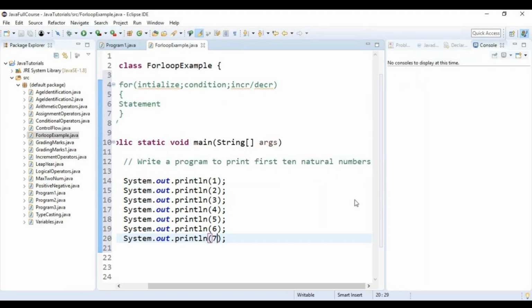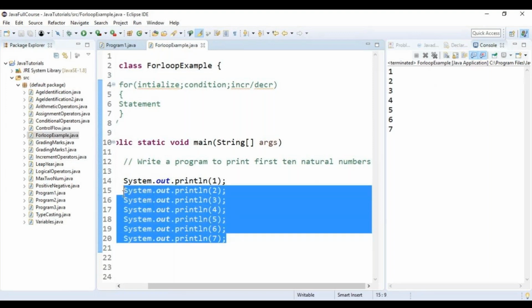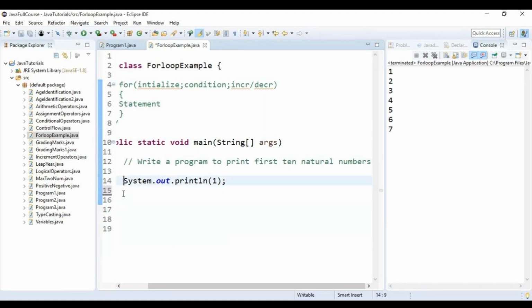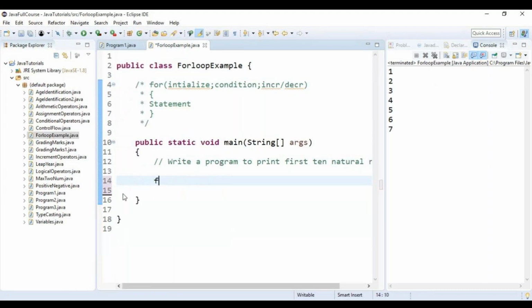Did I get the output? Yes. But how many times have I given the same syntax? 7 times. So to avoid the same repetition, the same action, we will take the help of the for loop.